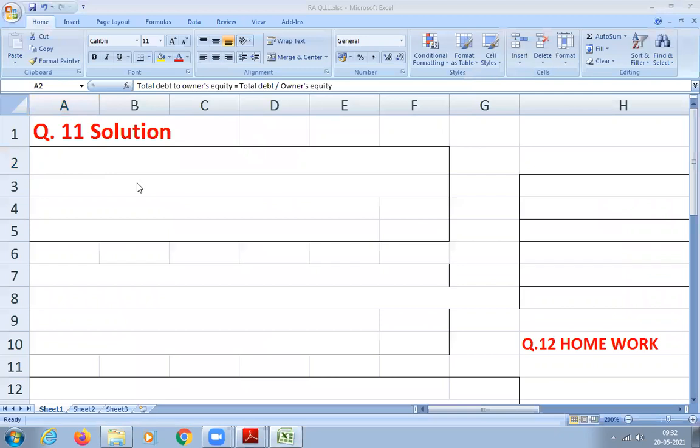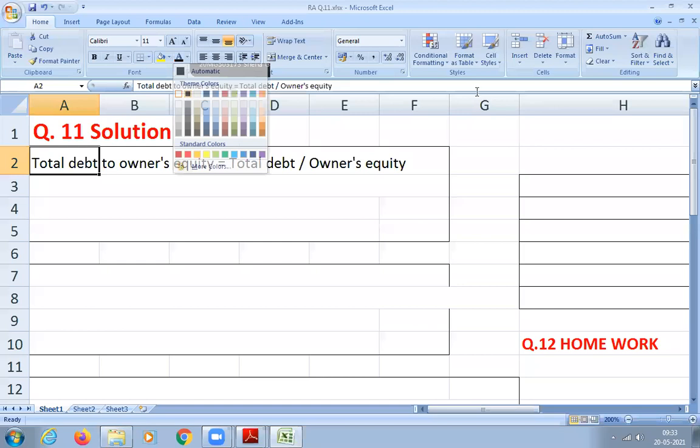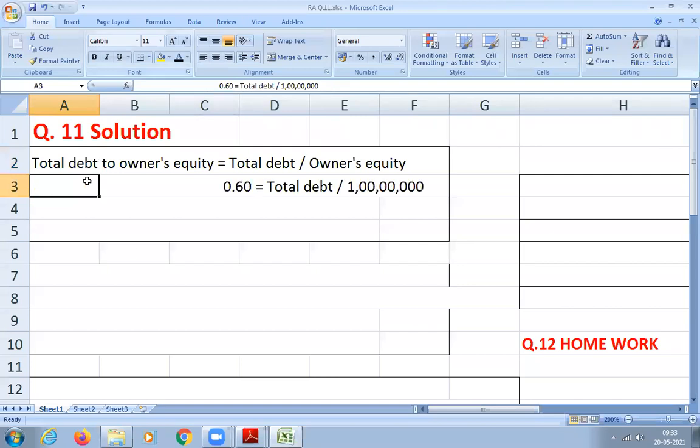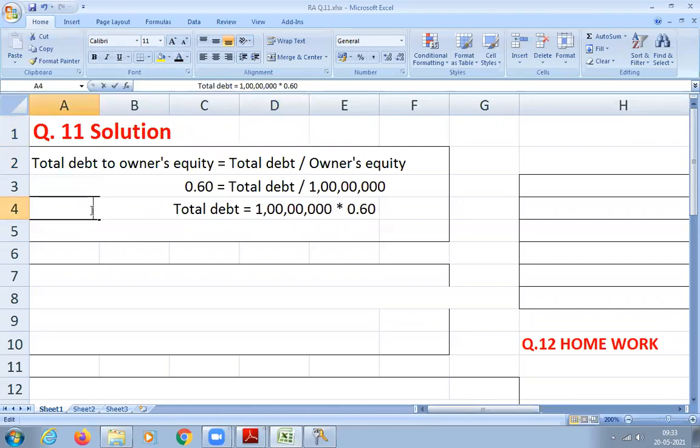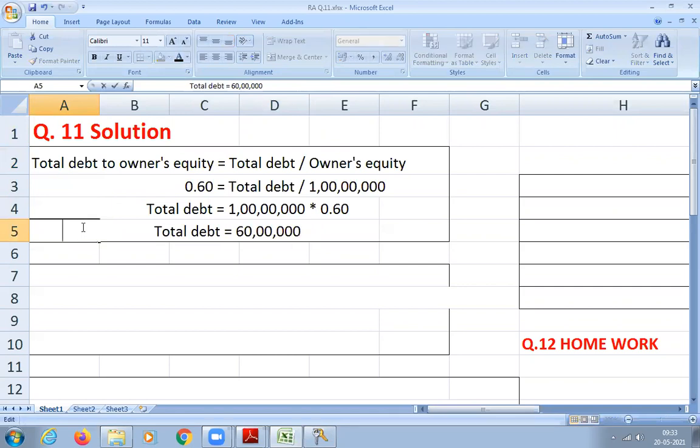That's why I'm starting with the total debt first. I explained why I'm using the total debt first. The total debt to owner's equity ratio is equal to total debt divided by owner's equity. So I know owner's equity, I know the ratio. Let me substitute here. 0.6 is equal to total debt divided by 1 crore. So cross multiply, it looks like this. Total debt is equal to 1 crore into 0.6, so 60 lakhs. So 60 lakh is total debt.